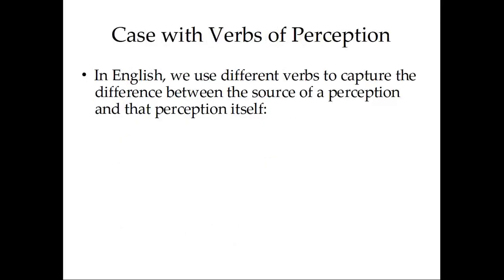In English, we use different verbs to capture the difference between the source of a perception and that perception itself. For example, I listen to the person. Here, the person is the source of a perception. Presumably the person is speaking, is saying something. That's what I'm hearing, actually. I'm listening to the person. The focus is on the source of the perception and not the actual content.